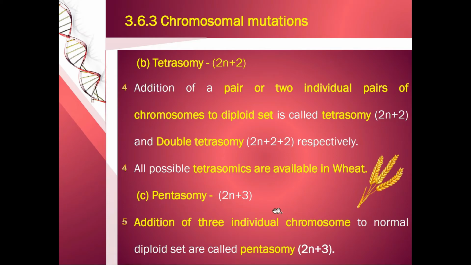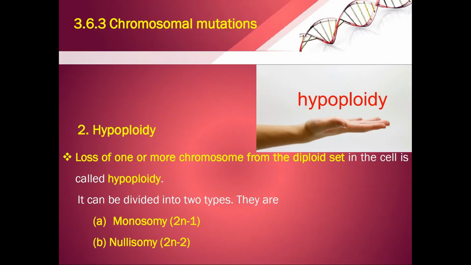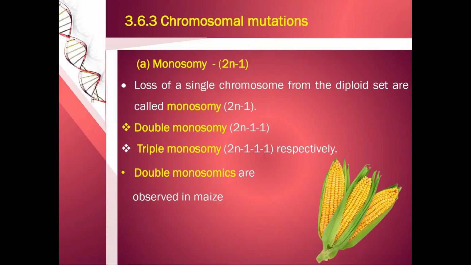Next one is pentasomy. Here 3 chromosomes are added to the 2n number of chromosomes. Addition of these 3 individual chromosomes to the normal diploid set is called pentasomy, and this condition is 2n plus 3. After hyperploidy, hypoploidy. Loss of one or more chromosomes from the diploid set in a cell is called hypoploidy. It can be divided into two types: monosomy, 2n minus 1, and nullisomy, 2n minus 2.